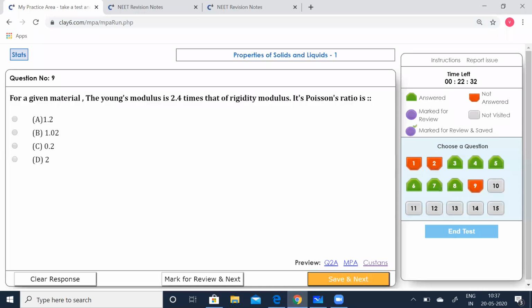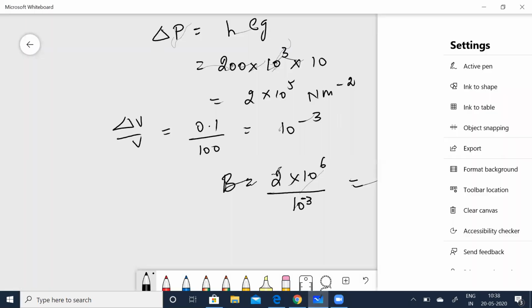Click that, go to the 9th. For a given material, the Young's modulus is 2.4 times that of the rigidity modulus. Its Poisson ratio is what? So remember, we learned about Poisson ratio in the NEET notes. Quickly remember that. Where sigma is the Poisson ratio. So Y is equal to 2 eta into 1 plus sigma. So sigma is the Poisson ratio, eta is the rigidity modulus and Y is the Young's modulus.